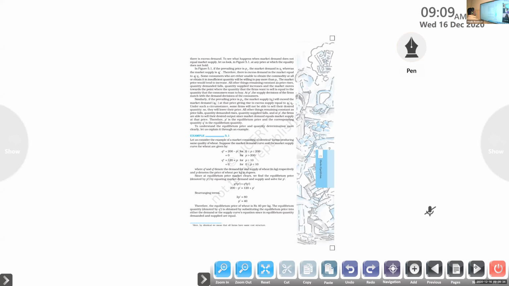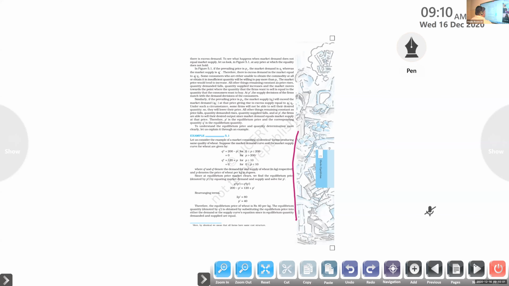And this calculation, finding out the equilibrium price. How to find the equilibrium price?